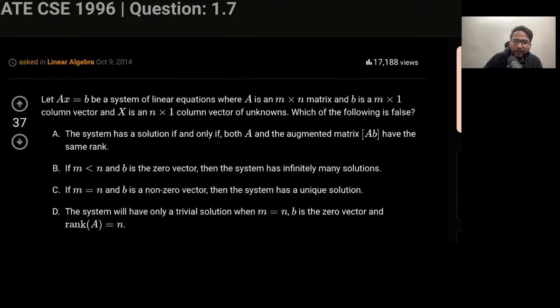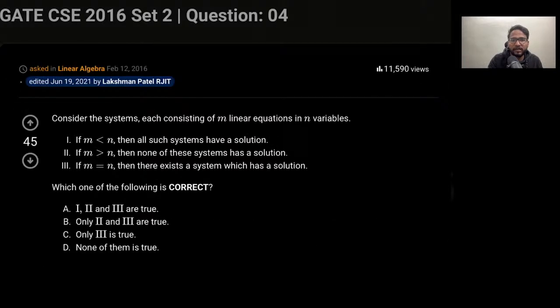Now, there are two questions, which is a GATE 1996 question, and this is a GATE 2016 question. So there are two nice questions. Let's spend some time on that. I ask you to spend some time on that, and then I will be solving these two questions in the next lecture. So just comment whatever your thought process is.